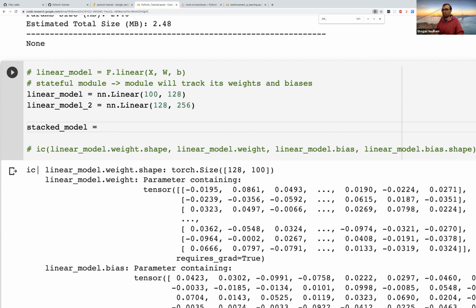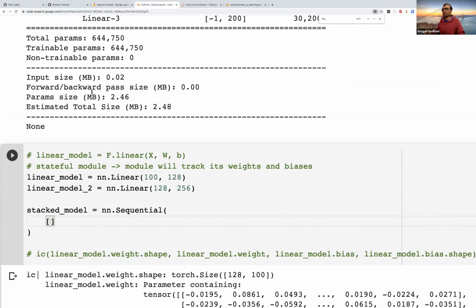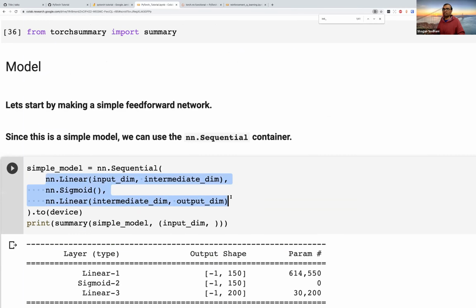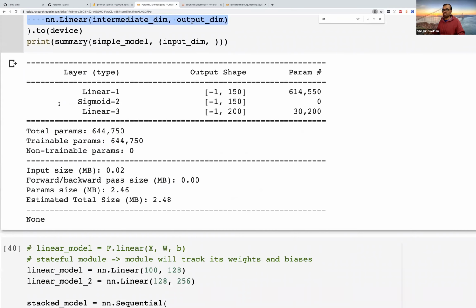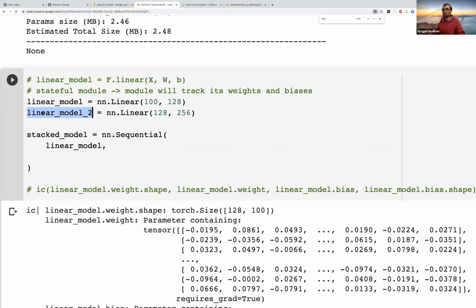Since I have a collection of models, I can use nn.Sequential. Sequential creates a sequence of models. I can pass both the models: I have a linear_model and I have a linear_model_2.